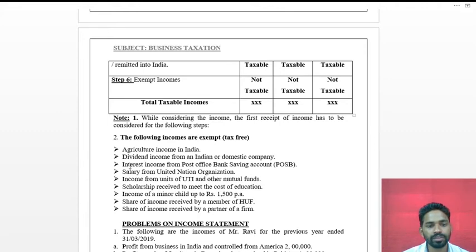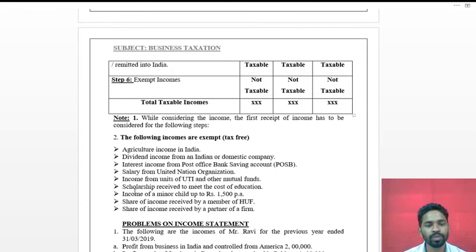Next, interest income from post office savings bank accounts, the POSB. Whatever interest income they get from the post office savings bank account is also exempt. Next, salary from United Nations organizations. Whatever salary they get from the United Nations is also exempt. Next, income from units of UTI and other mutual funds. Whatever income they get from the mutual funds, the Unit Trust of India, is also exempt income.